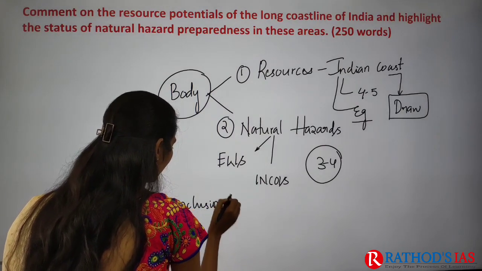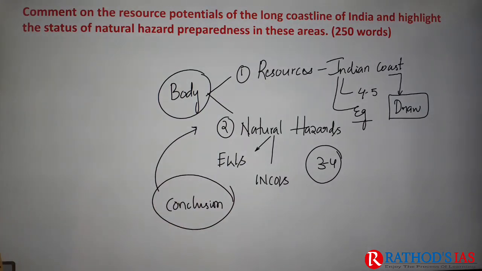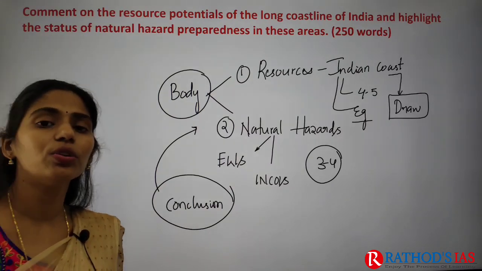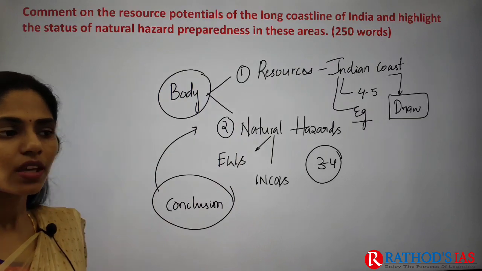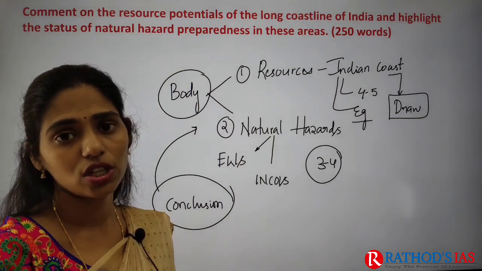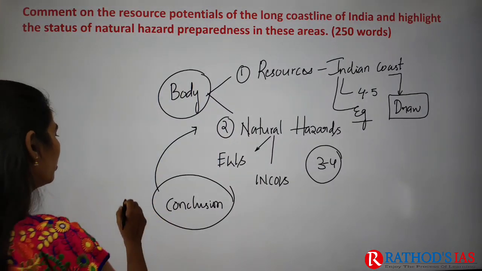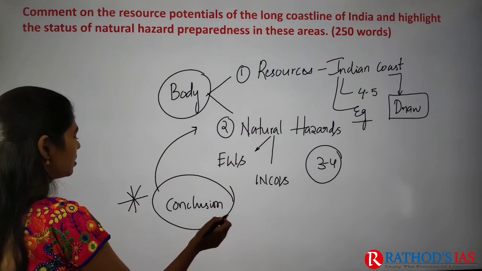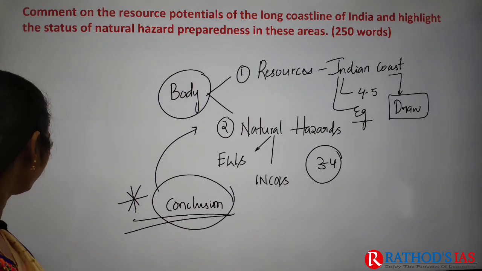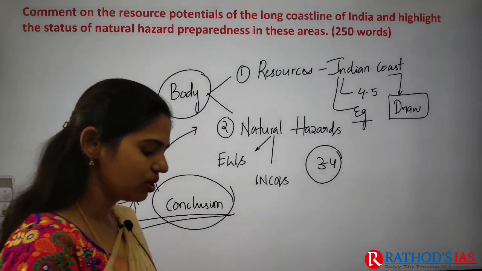So you have to write like, even though you are well prepared, we had been well prepared to address these natural hazards. Even though there is increasing vulnerability because of, for example, climate change, because of urbanization, etc., you can write and you can conclude your answer. Without a conclusion, your answer will be incomplete. So try to write the conclusion at last. This is normally the structure of the answer that you have to write.